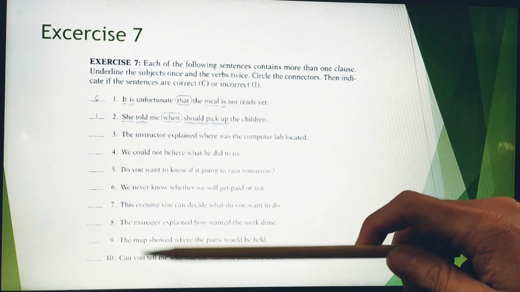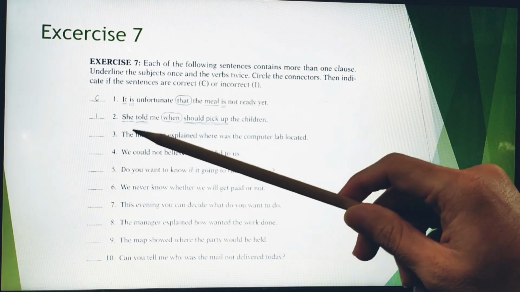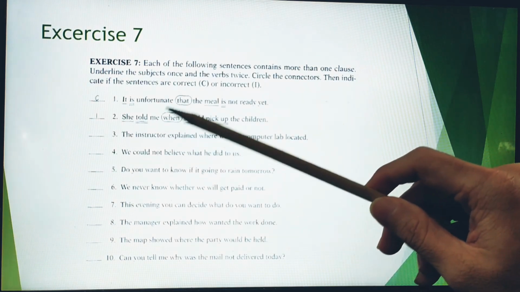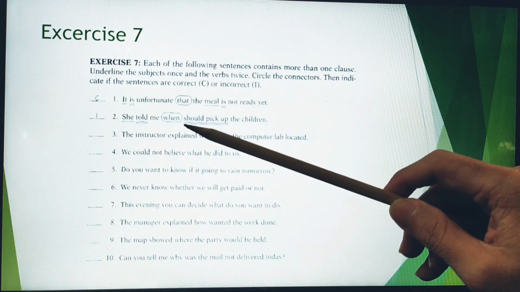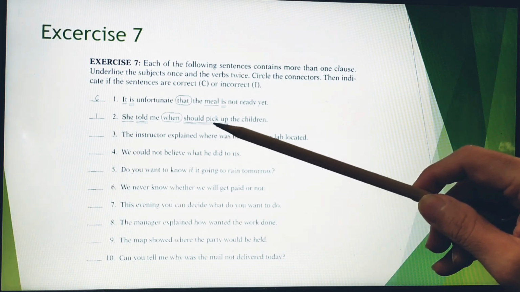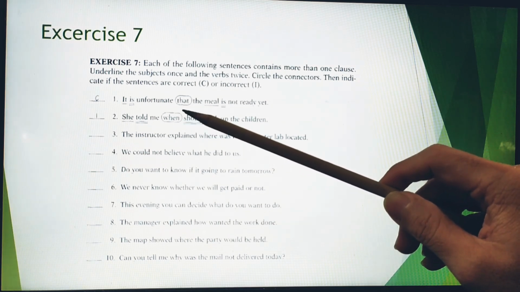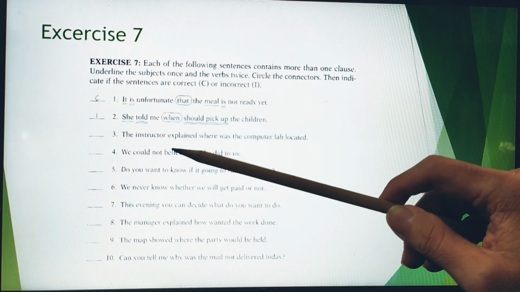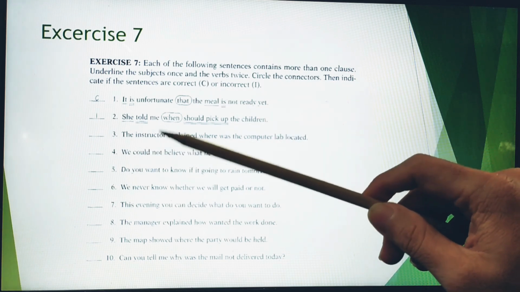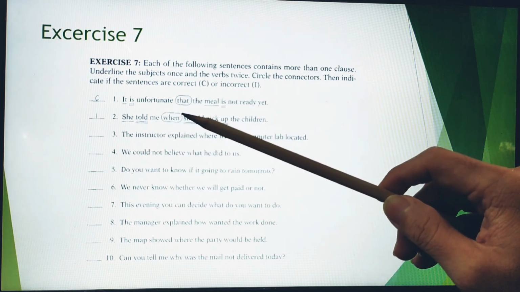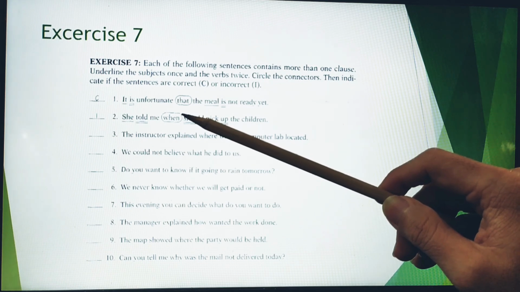After she told me when, here is a verb, but what we missed here is a subject. There is no subject here, because the subject must refer to the previous noun.